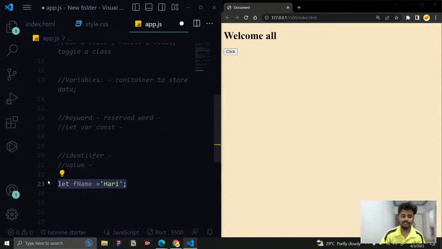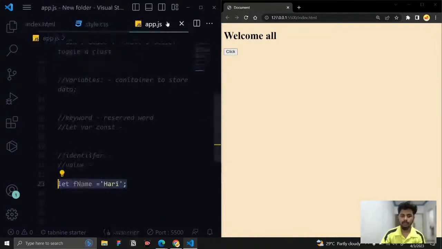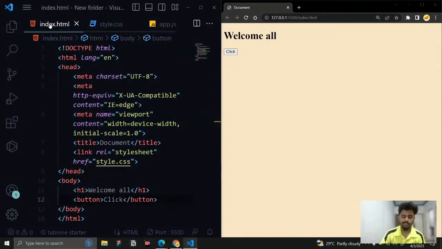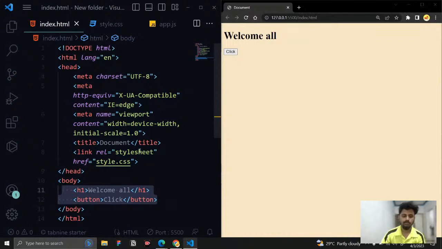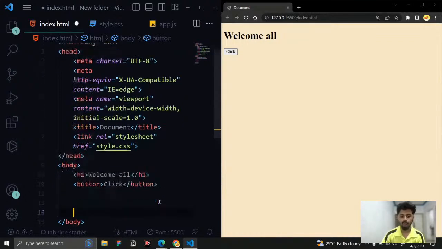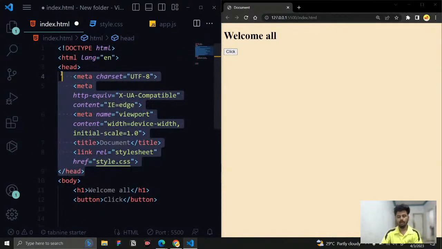Before that, next thing is we understand what JavaScript is. JavaScript is used to manipulate HTML and CSS. So for that, we need to link our JS file with our HTML file, because it is going to be the base file. You can link the JavaScript file in the head part and also in the body part, but it is good to link at the bottom of your body tag. Why? If you add JavaScript in the head tag, you can just add it, no problem, but you need to add it with a keyword like defer.